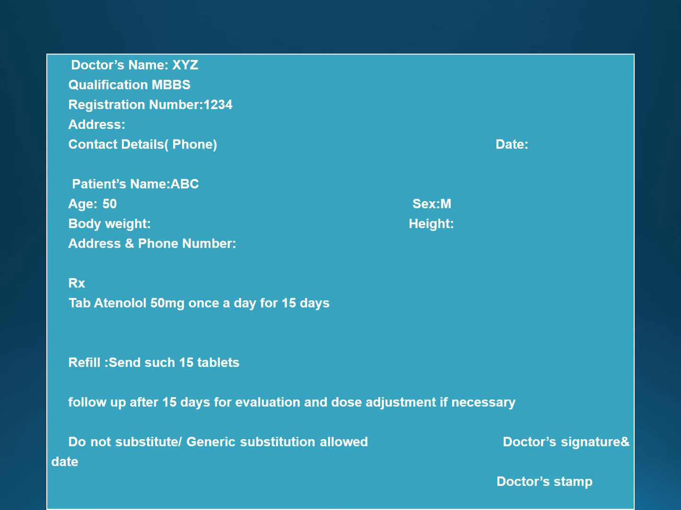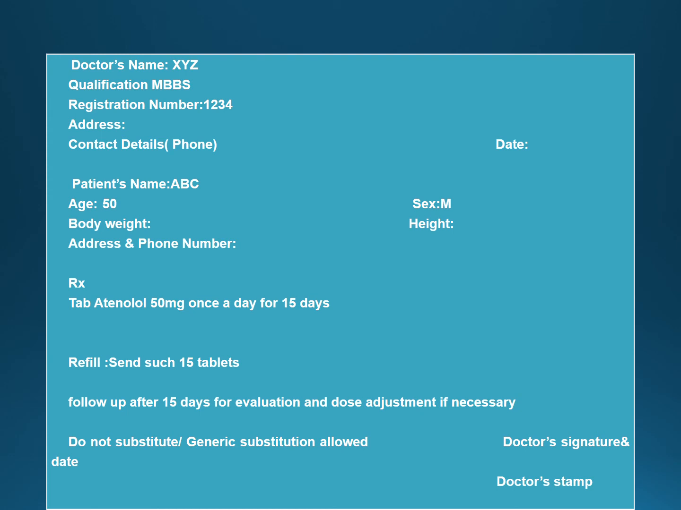So they have given us that the patient was prescribed atenolol 50 milligrams once a day, and that too for 15 days. So once a day, that means for 15 days we will require only 15 tablets. So for refill we will write that send such 15 tablets, and we need to advise the patient to follow up after 15 days, because this patient has mild hypertension and we have prescribed the medication only for 15 days. So after 15 days we need to ask the patient to follow up for evaluation and dose adjustment.